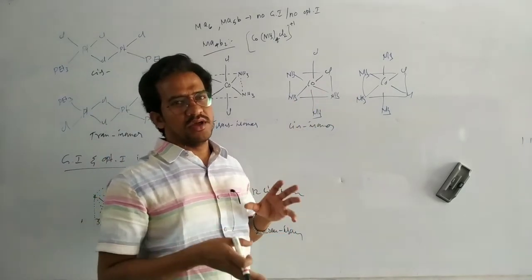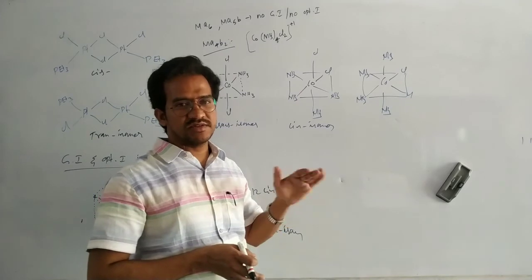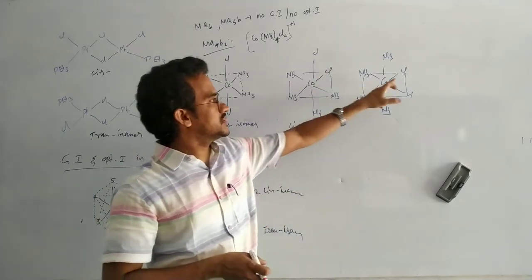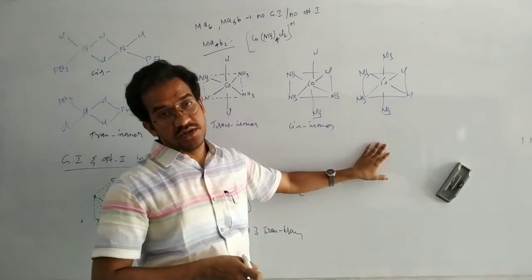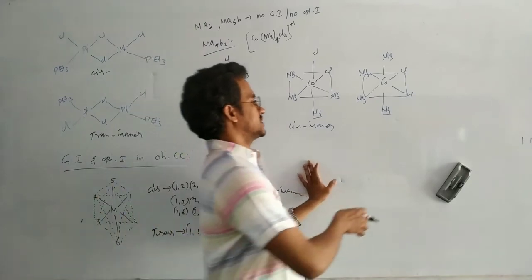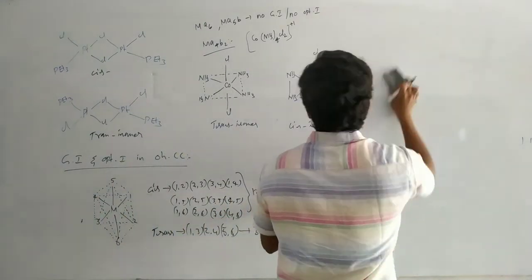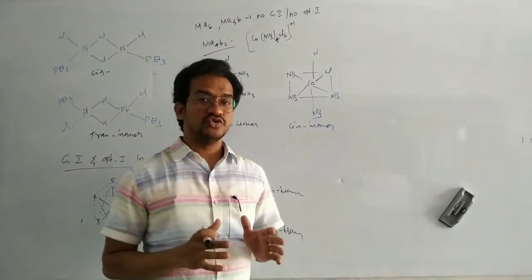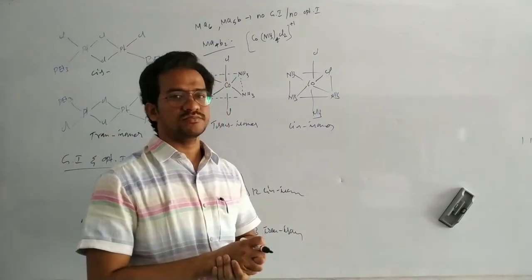That means the ammonia ligands are in cis position as well as trans position, and especially these two chlorines are in cis position. So it is also a cis isomer, and these two are equal. So it has only two geometrical isomers.